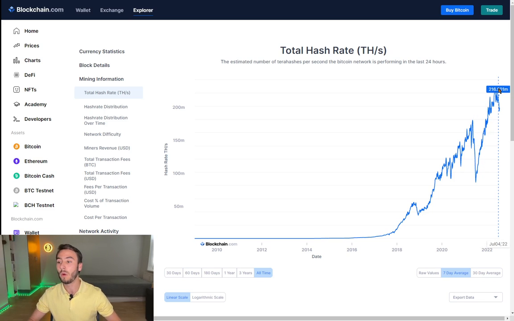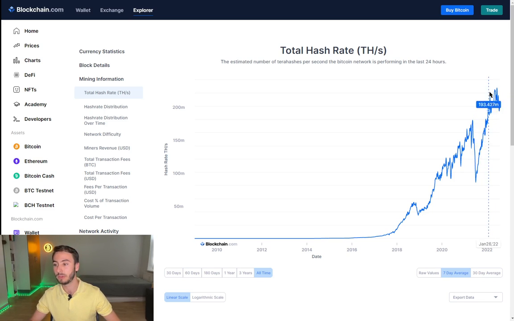And what does it mean? Why is it good that the hash rate just keeps increasing? Well, it's good because to carry out a 51% attack of the network, it's getting every time harder and harder because it will require more and more computing power.